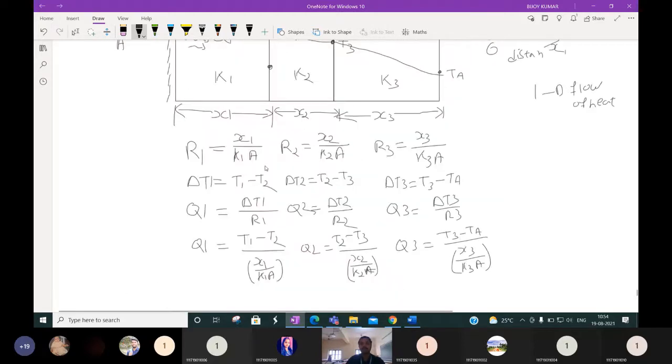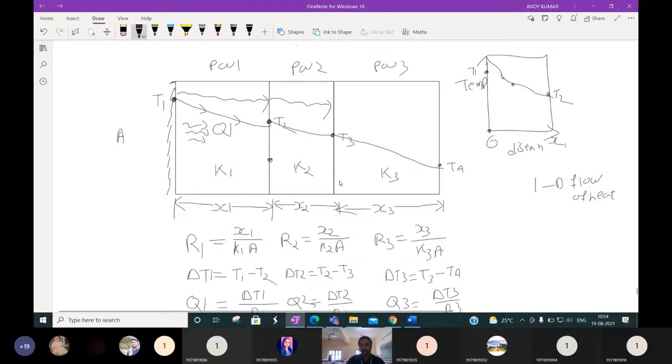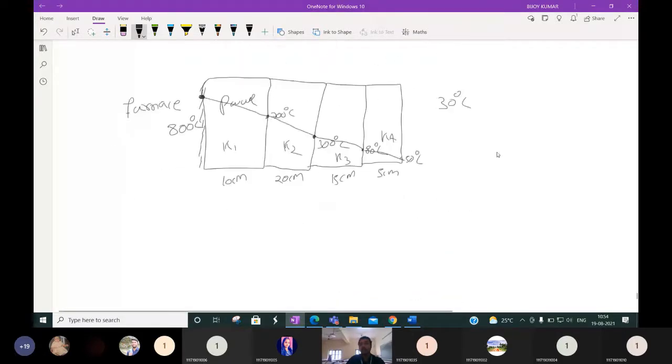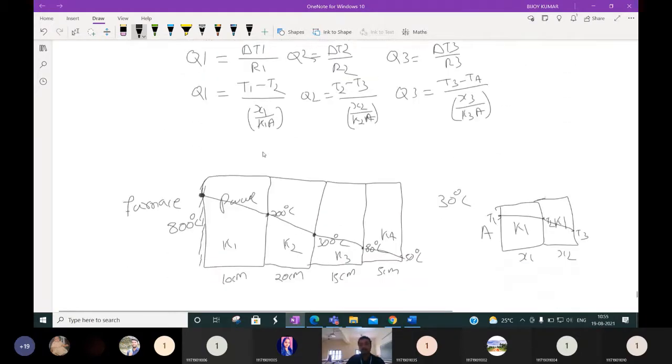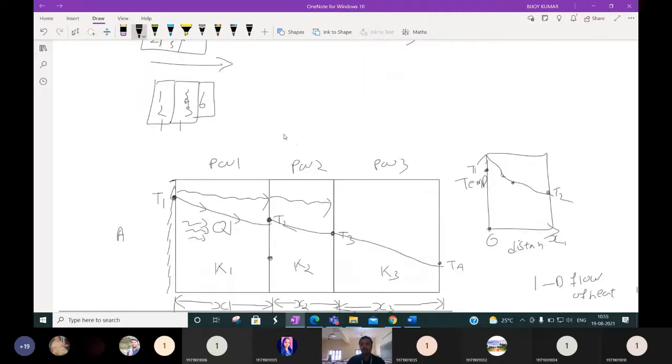So this is an example of connecting three plane walls. Two plane walls connected in series is the example here. Suppose it is K1, K2, with thicknesses X1, X2. The area will be the same. The temperature will be T1 here, T2 here, T3 here, and always T1 will be greater than T2 and T2 greater than T3, because the temperature decreases when we connect a wall. For this composite wall, we have to apply Fourier's law.